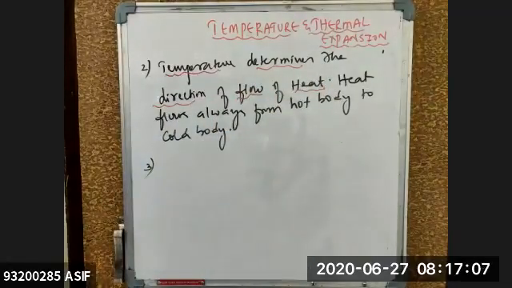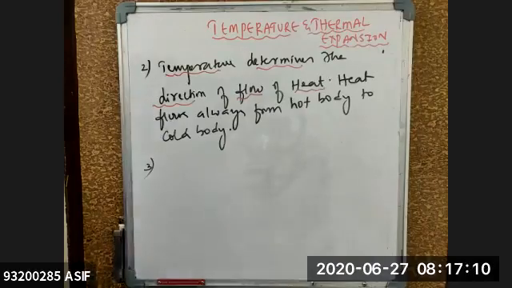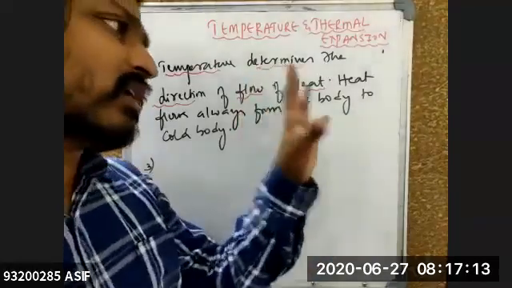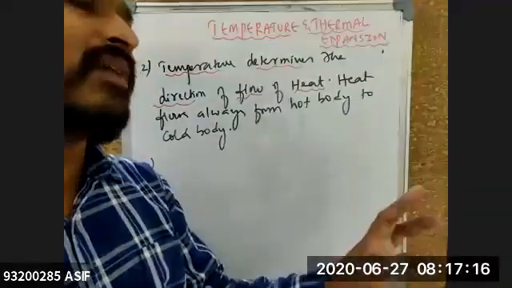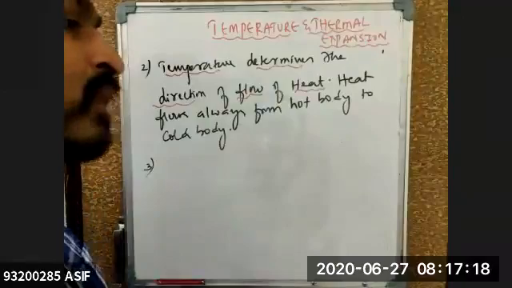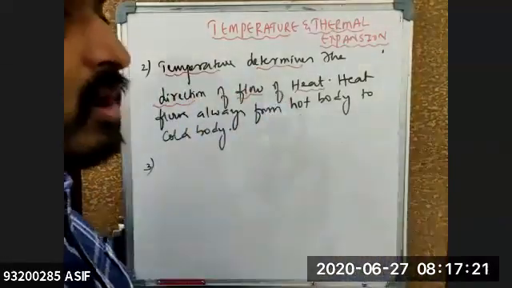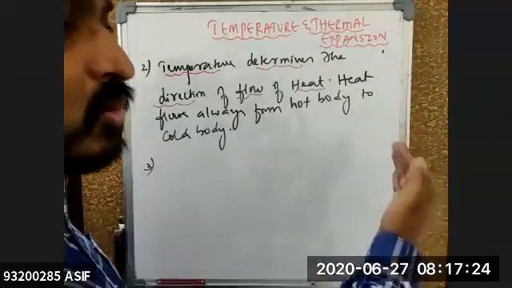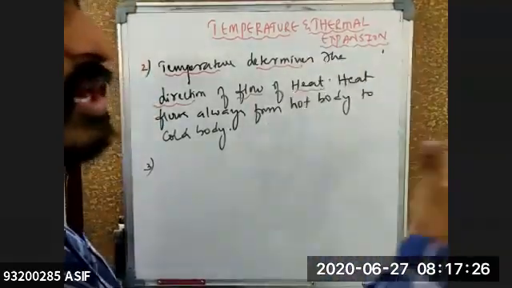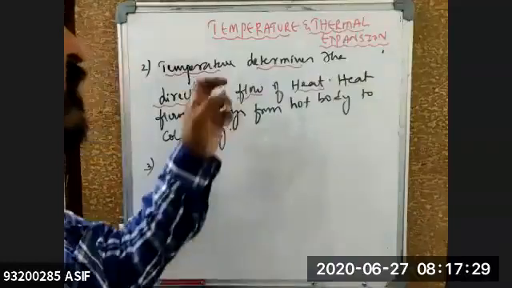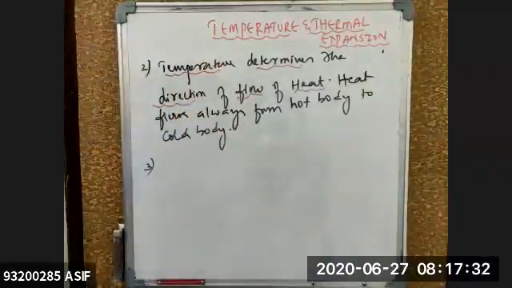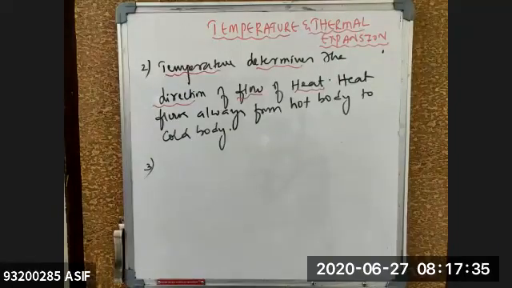So I hope you got clarity between what exactly is the temperature and what exactly is the heat. Temperature means if some body is very hot or very cold, and by touching you can identify it, that is called the temperature of the body. When two different temperature bodies are kept in contact, if there is a transfer of energy from hot body to cold body, then that transfer of the energy is called heat. Now, the direction of the heat is being determined by what? Always the temperature. So, temperature determines the direction of the flow of the heat, and heat flows always from which body, beta? Hot body to cold body. Clear for everyone? Yes, sir.